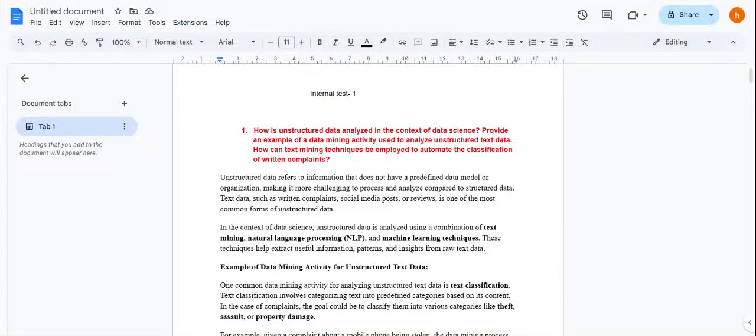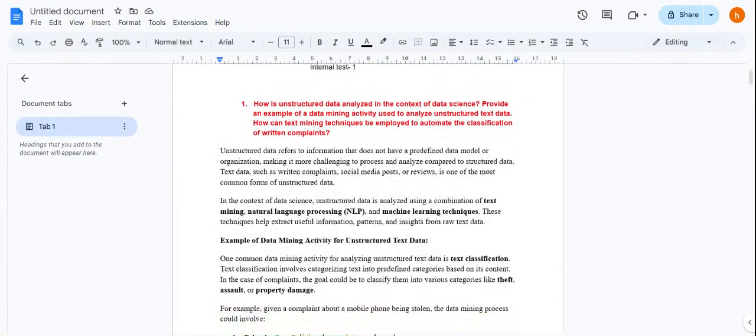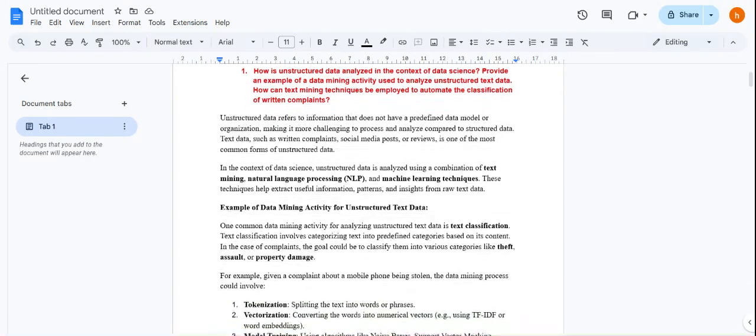Hi everyone. Today we are going to discuss the test paper that was the first internal paper of our college. First question is, how is unstructured data analyzed in the context of data science? Provide an example of text mining techniques used to analyze unstructured text data. How can text mining techniques be employed to automate the classification of written complaints?